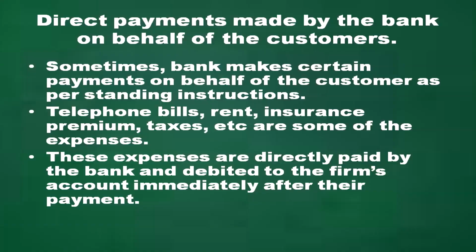Sometimes the bank makes certain payments on behalf of the customer as per the standing instructions. Telephone bills, rent, insurance premium, taxes, etc. are some of the expenses. These expenses are directly paid by the bank and debited to the firm's account immediately after their payment.